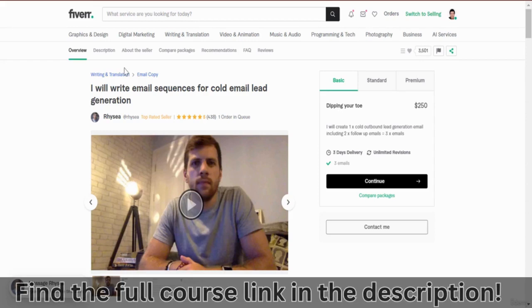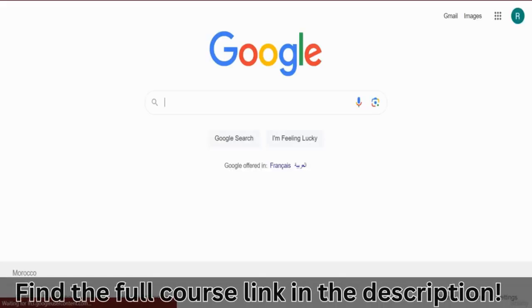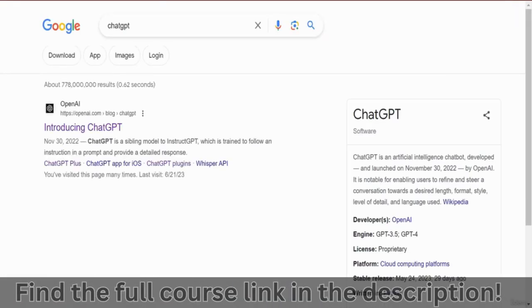How would you write an email sequence? Well, first of all, you have to ask your customer certain questions. So what is this customer selling? What is the purpose behind the email sequence? And as a matter of fact, if you want to consider my opinion, you don't even have to think about anything nowadays. With ChatGPT, you can just ask ChatGPT and it will just do everything for you. So go to Google, search for ChatGPT. Search for ChatGPT. This is important.